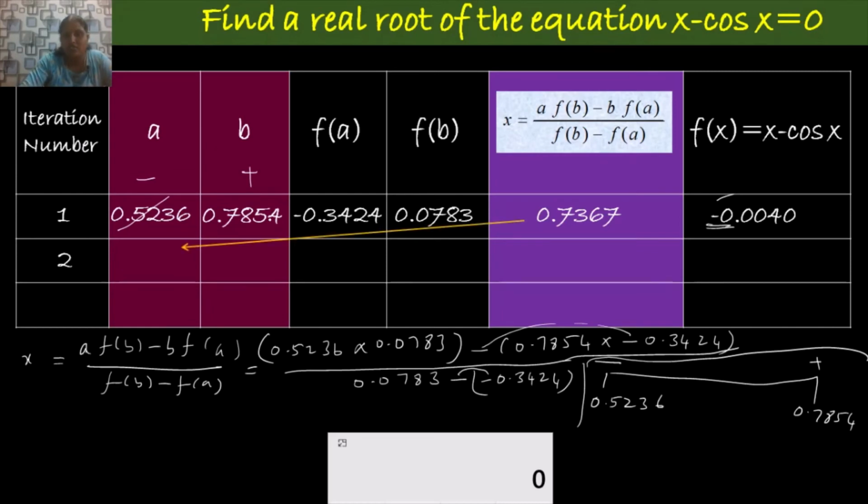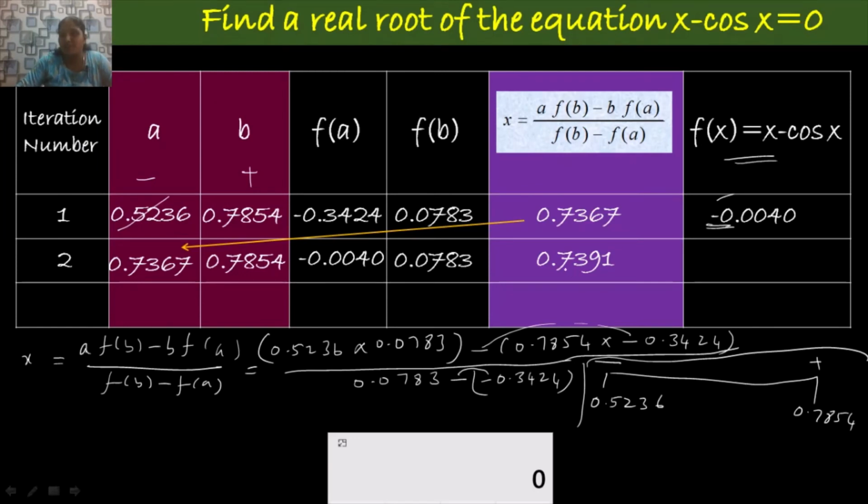So in the next iteration you replace the value of a by x and take the value of b as it is. f of a is the function value at 0.7367, that is minus 0.0040, and f of b is 0.0783. Substituting into the formula and simplifying, you get 0.7391. Now you calculate f of x: replace x by 0.7391 and simplifying, you get 0.402. Here the function value at this point is positive.